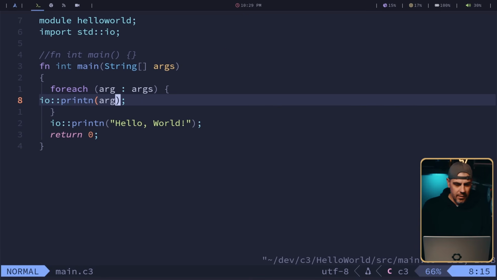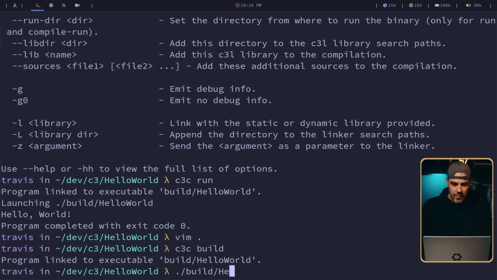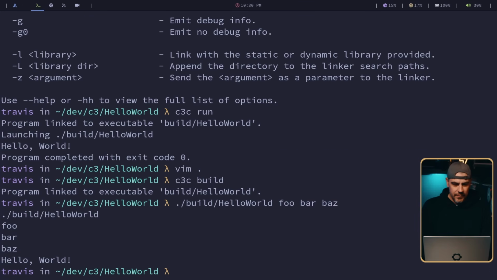Okay, why is this all the way over here? All right, let's go ahead and try to build. And then build hello world, we can call that. And then foo bar baz. Cool. We got all of our arguments. Went ahead and printed out here. So 0th, just like you're probably used to with C or most other languages, your first argument is actually the program you're running. Next one is the first argument, and so on. And then we left hello world in there.